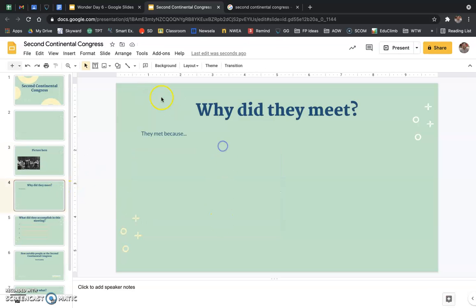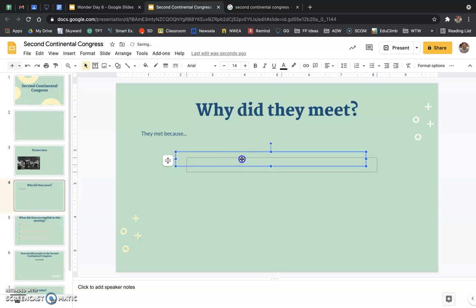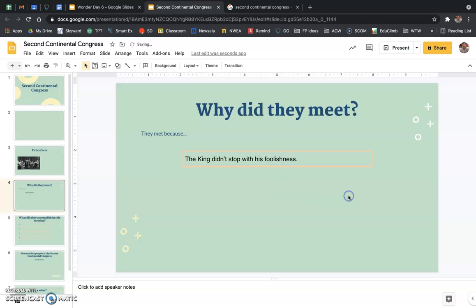All right, so now, why did they meet? We talked about why it was so important that they met. It's right in the middle. There we go. Okay, so the reason why they met, if you remember, they met because the king didn't stop with his, we're going to just say, foolishness. Okay, now we know what that means, right? We know that what that means is that he did not stop giving them bad taxes, all these bad decisions that he was making. That's what we think of when we think of foolishness.